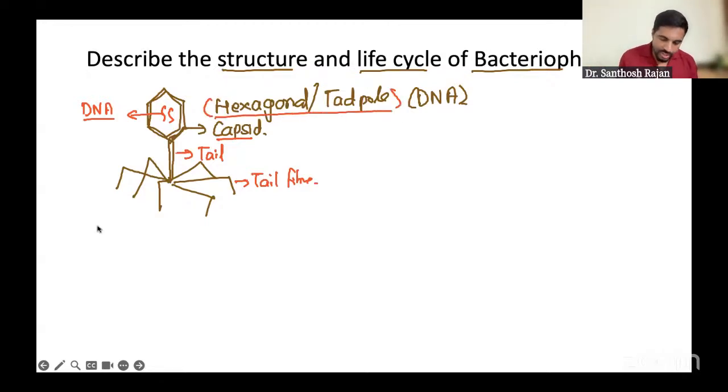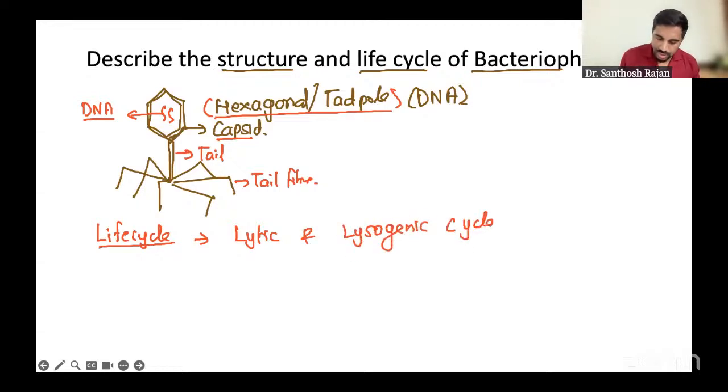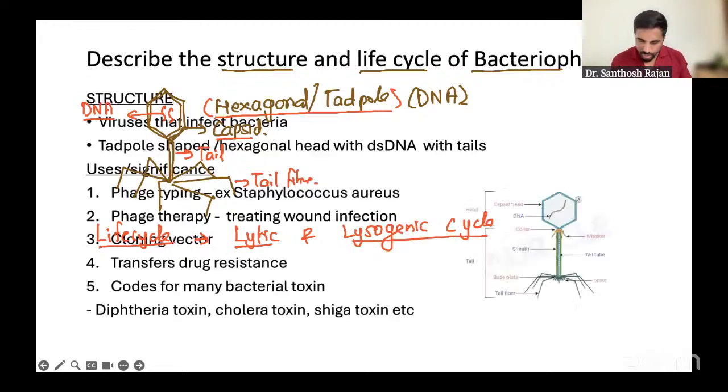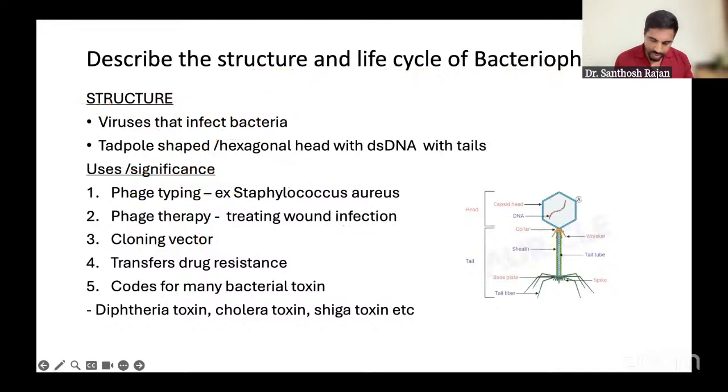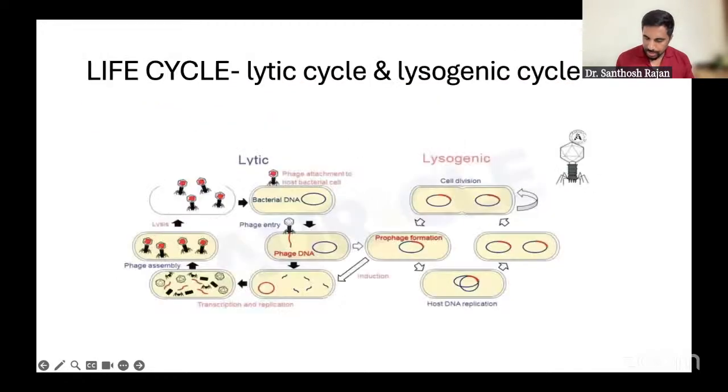Now, the life cycle. When they ask you to write about the life cycle, you have two phases: the lytic and lysogenic cycle. The picture is already there, so I'll go to the picture and explain from it; it will be more useful for you. Look at the lytic cycle. Lytic means the host cell is getting killed. That is only lytic.